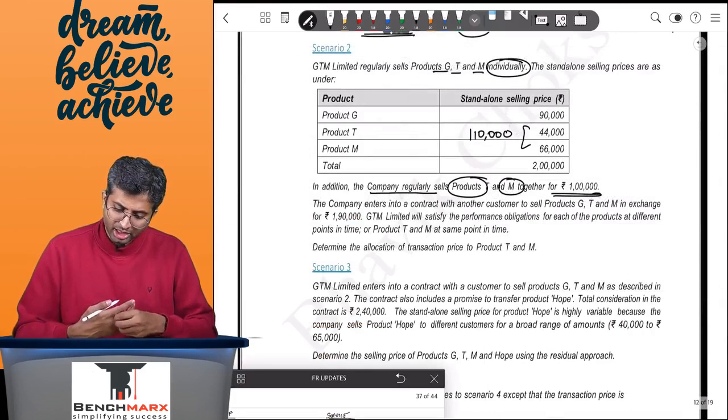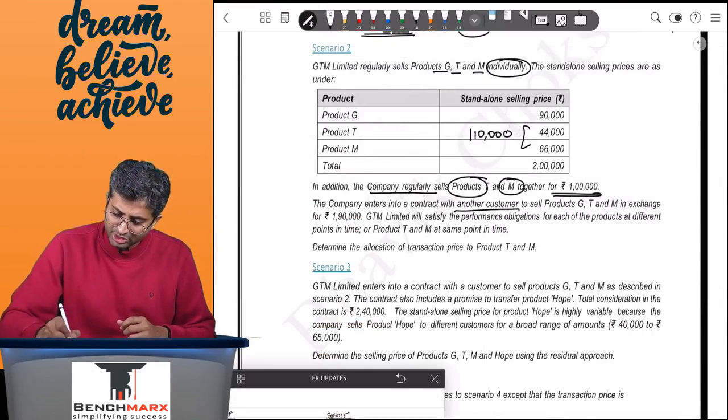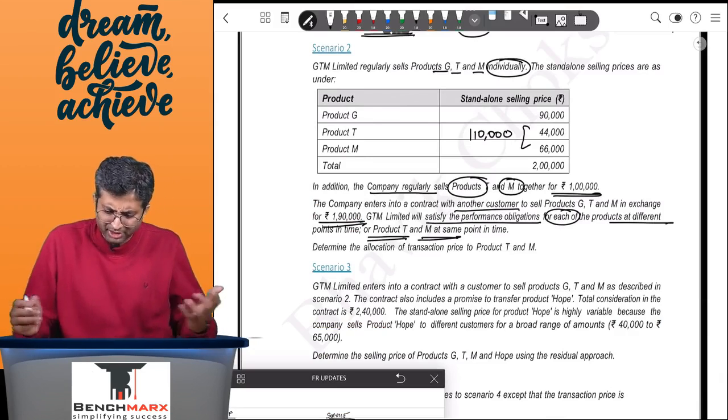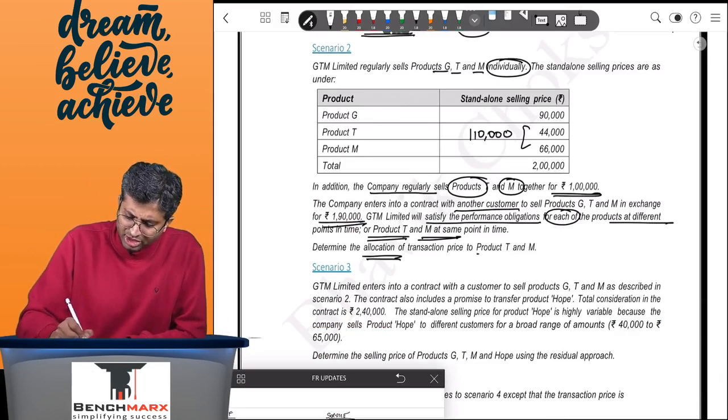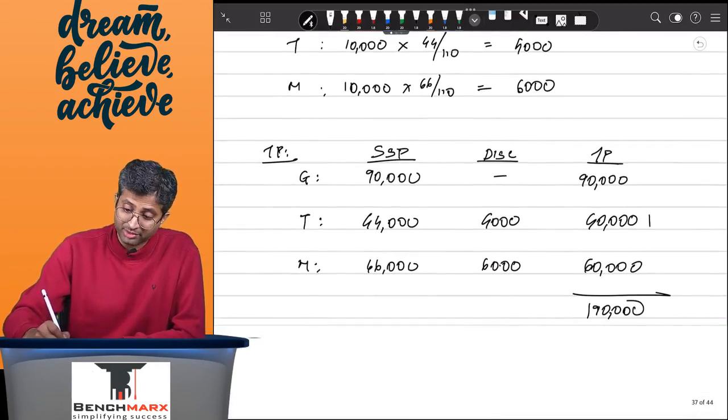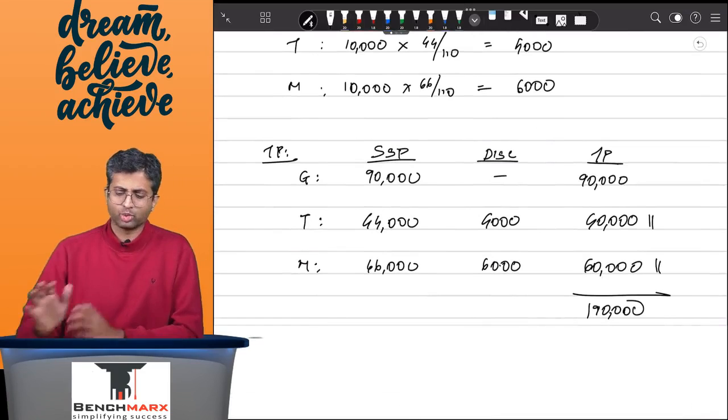Okay, the company enters into a contract with another customer to sell GTM in exchange for 1 lakh 90. GTM will satisfy performance obligations for each of the products at different points of time, or T and M at the same point of time. Determine the allocation of transaction price to T and M. We just have to do it for T and M. We have done it for all the three. It will be 40 towards T, 60 towards M.